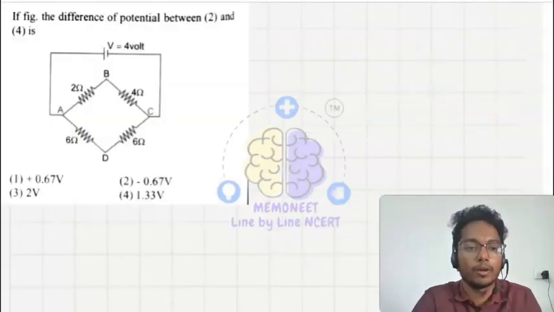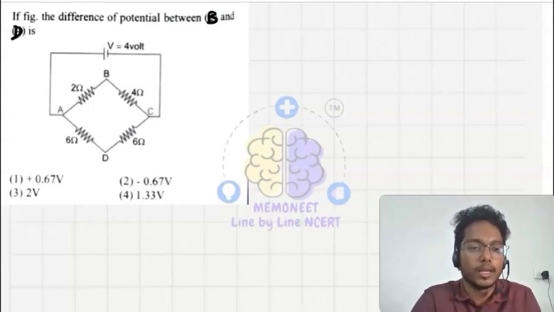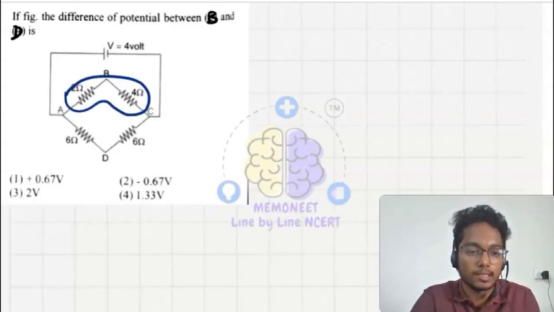In the figure, the difference of potential between point 2 and 4. Here point 2 is B, so it is B and D. So let's see this. These 2 and 4 are in series. These 6 and 6 are in series.